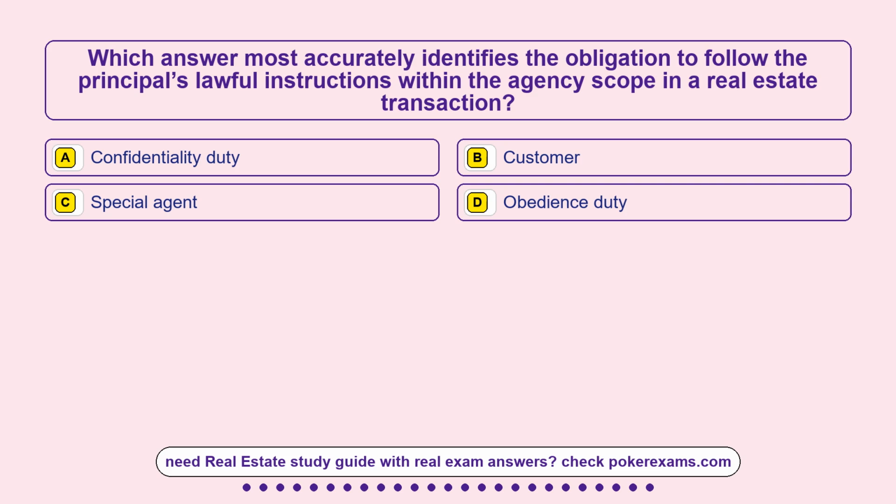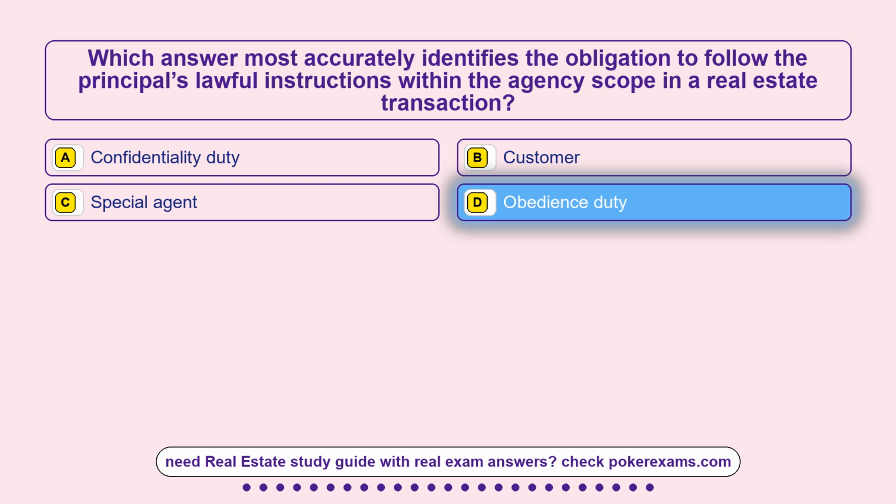Question 4. Which answer most accurately identifies the obligation to follow the principal's lawful instructions within the agency scope in a real estate transaction? Option A, confidentiality duty. Option B, customer. Option C, special agent. Option D, obedience duty. The correct answer is option D, obedience duty.